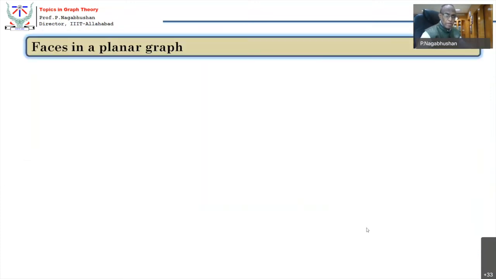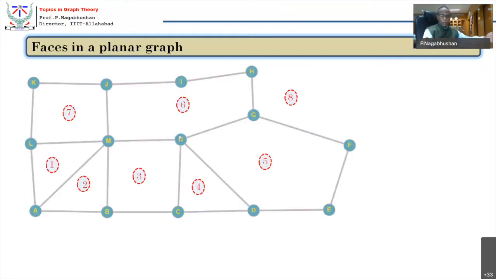Okay. So we were talking about the faces in a planar graph. We know that the way it is drawn, it is very clear that this graph is a planar graph. This face number 1 is triangular, a polygon of 3 sides. Face number 2 is also triangular, a polygon of 3 sides.